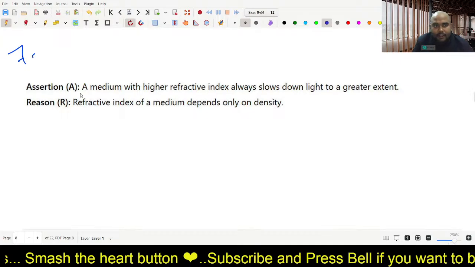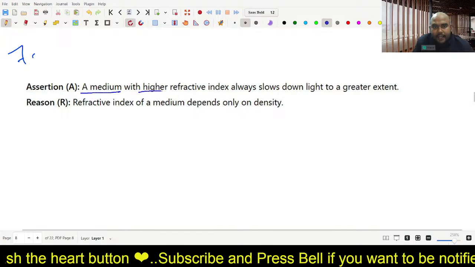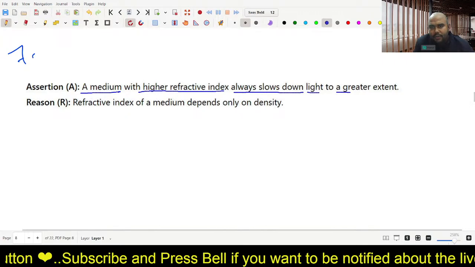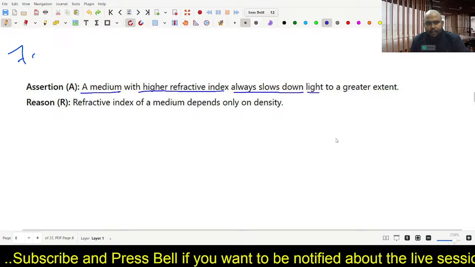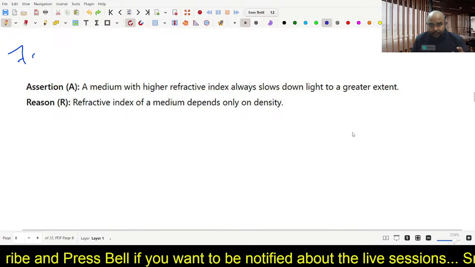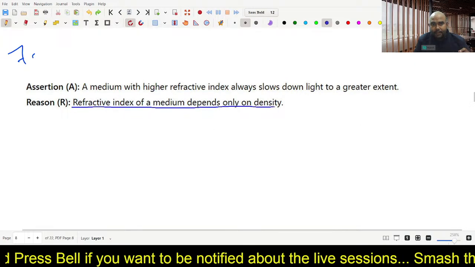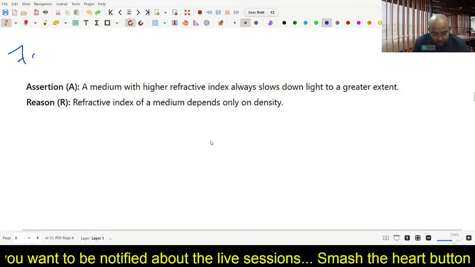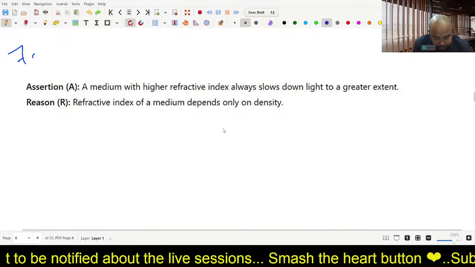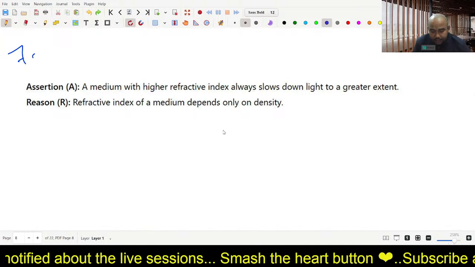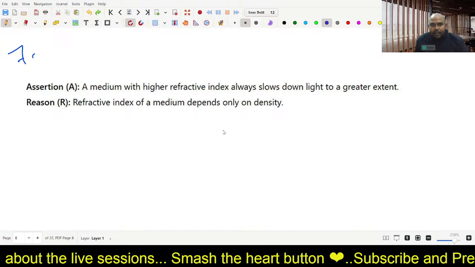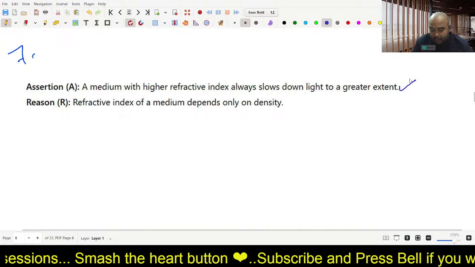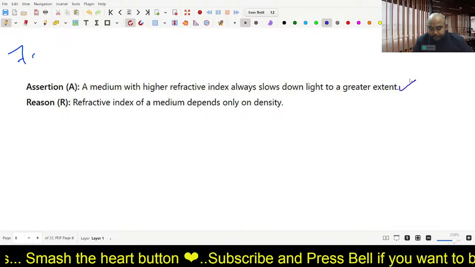What is question 7? A medium of higher refractive index always slows down light to a greater extent. This is the assertion. The reason: refractive index of a medium depends on the density of the medium. Is it so? Does it depend on the density? What do you think? See, the first statement is correct. Why is it correct? How many of you think that it is correct?